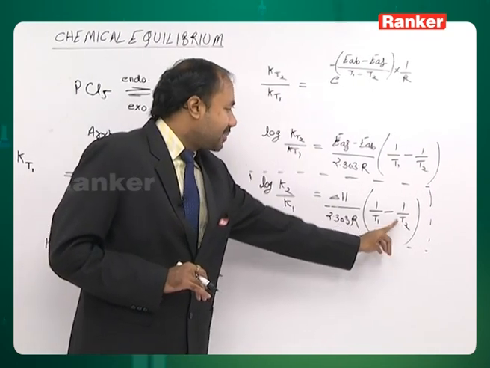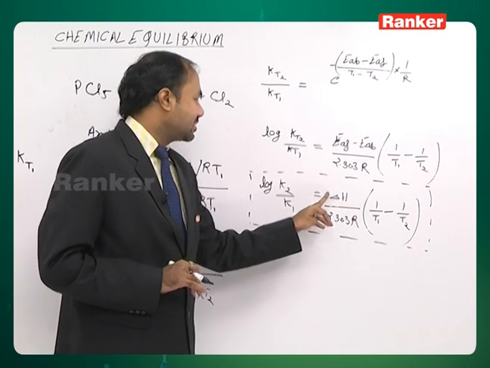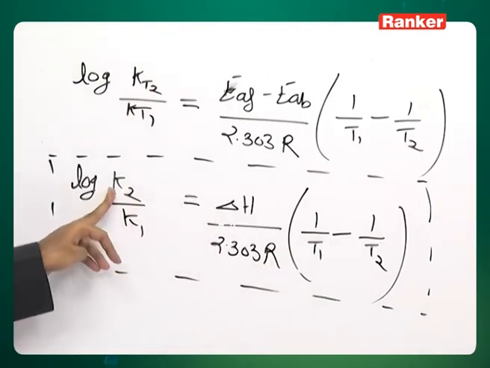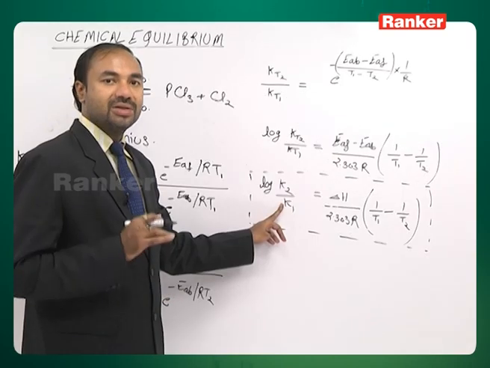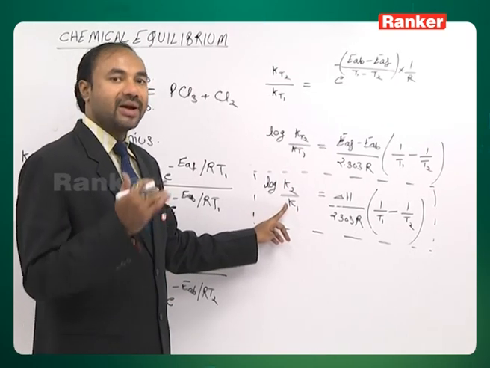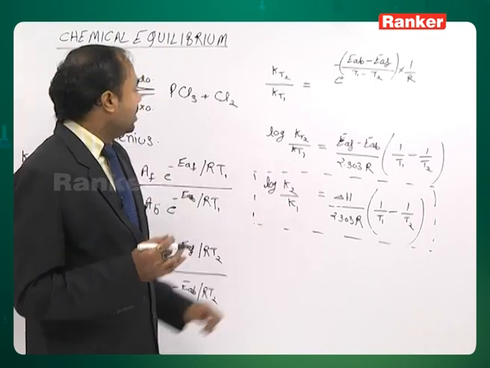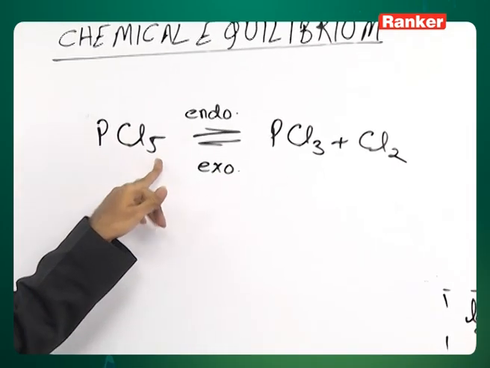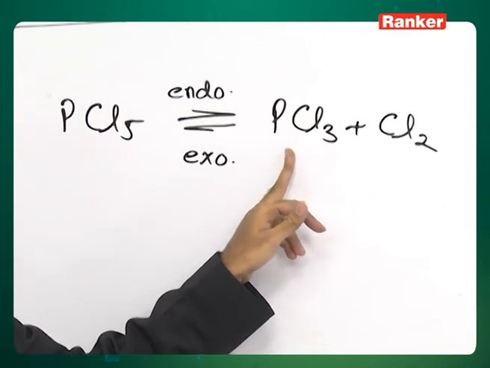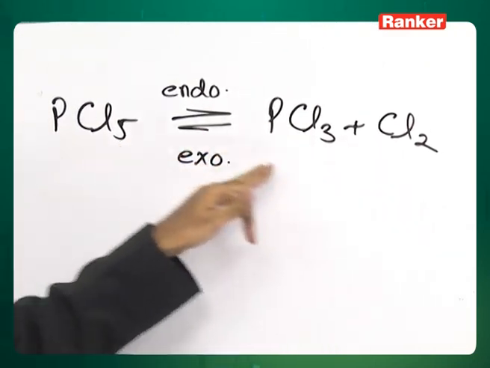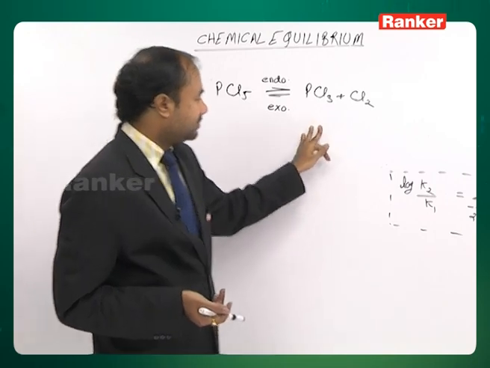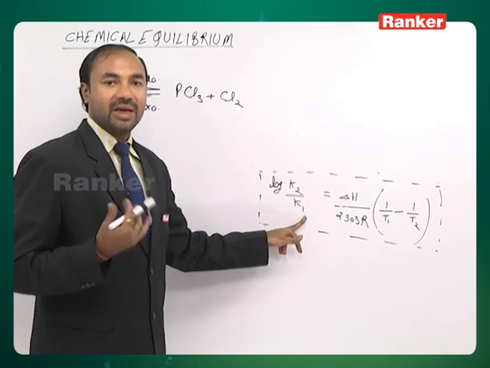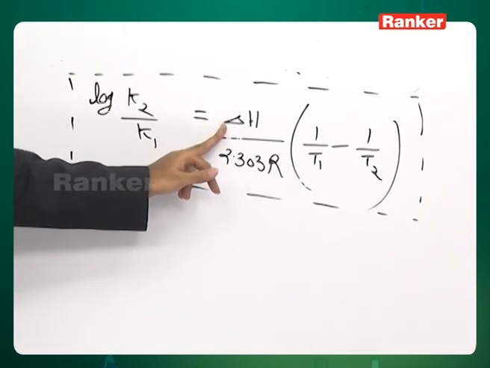If you increase the temperature, T2 greater than T1, and the reaction is endothermic, simple mathematics, K2 will come out to be greater than K1, means the new equilibrium constant will be greater than the previous one. This reaction is PCl5 decomposing to give PCl3 and Cl2, an endothermic reaction. T2 greater than T1, so K2 will come out to be greater than K1 because delta H is positive for the forward reaction.